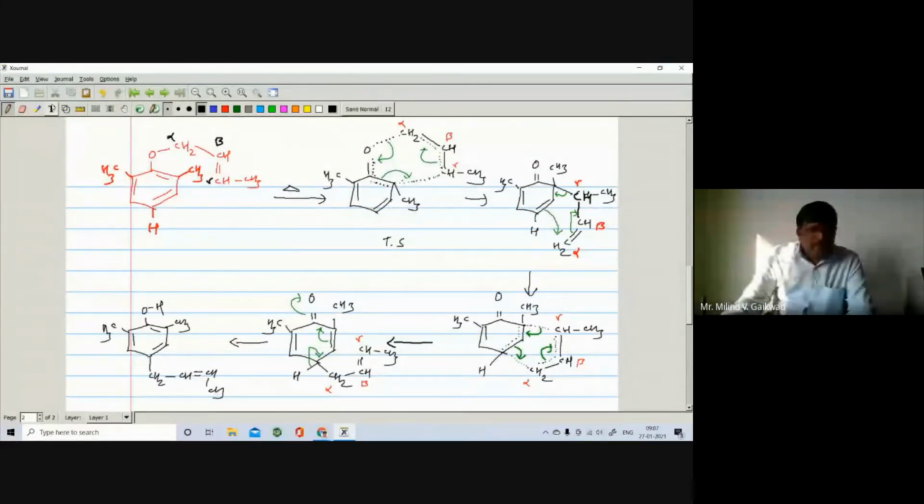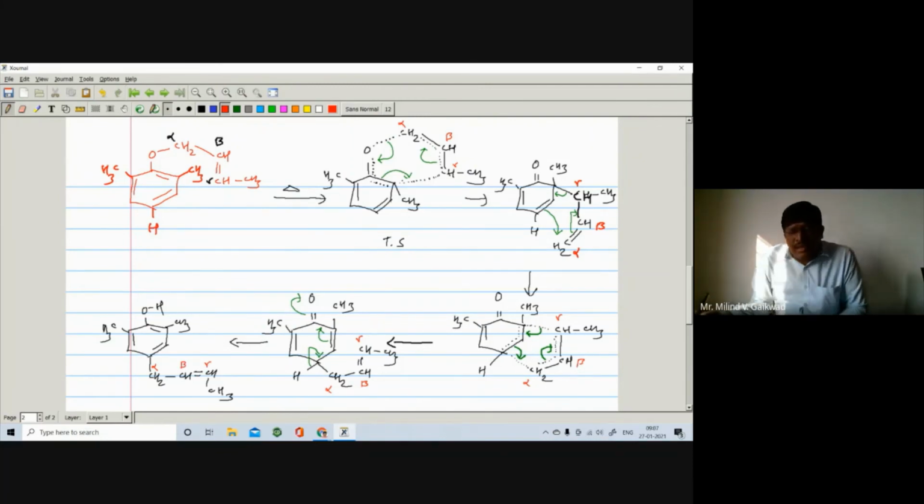Okay. CH3, and I can label the carbons: alpha, then beta, and then gamma.